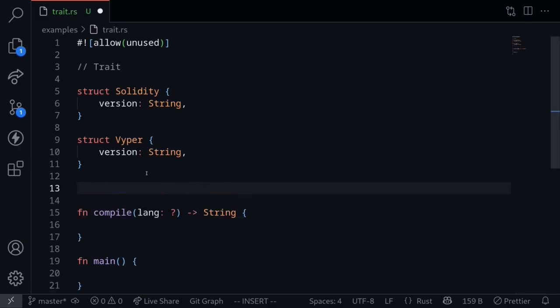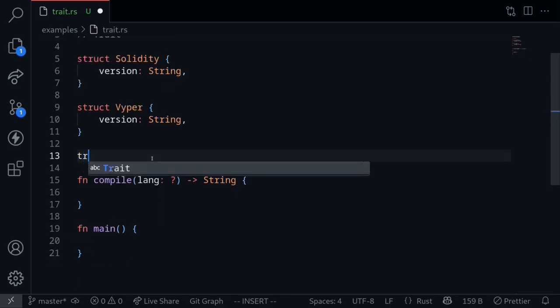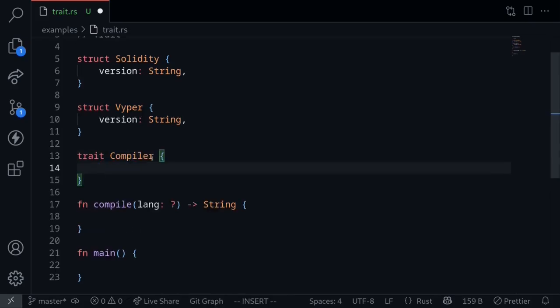There's two parts to a trait: defining a trait and then implementing a trait for a type. In this example, we want the types that we're going to pass in here as language to have a single function called compile, which will output the command to compile the language. To define a trait, we start with the keyword trait. Let's name this trait Compiler. All types that implement the Compiler trait will have a command to compile the language. Let's call this function compile.